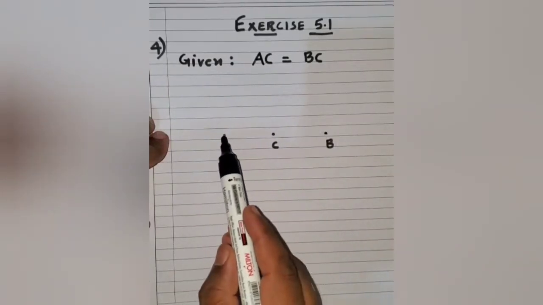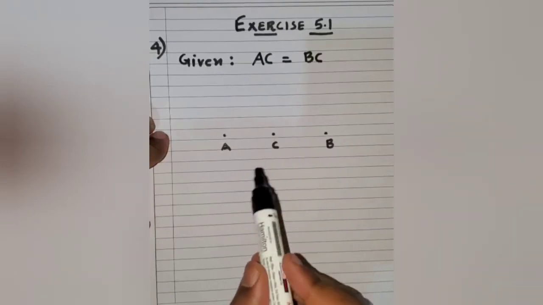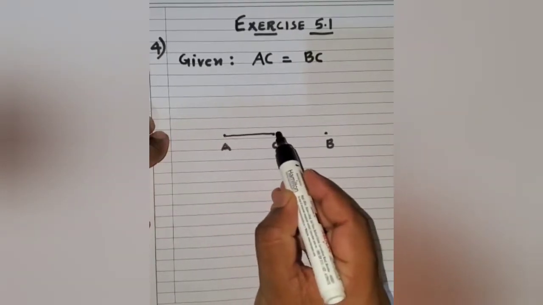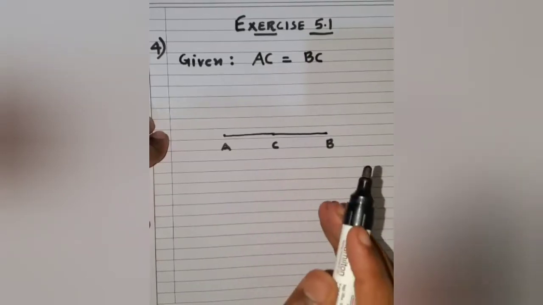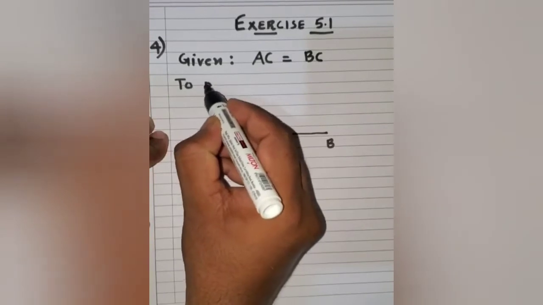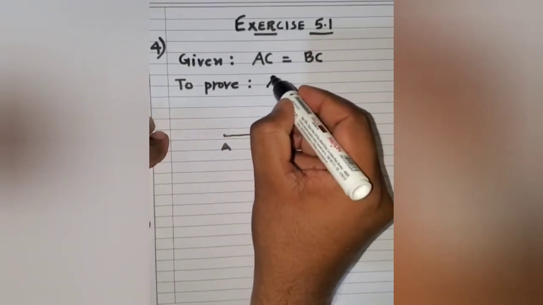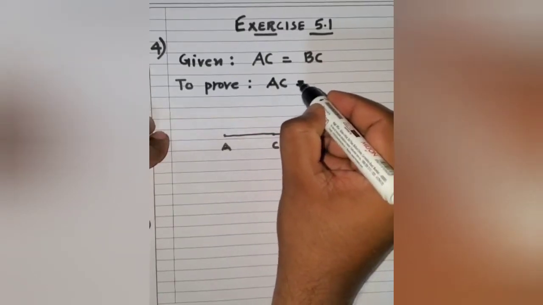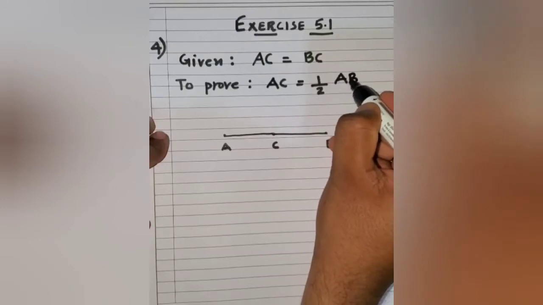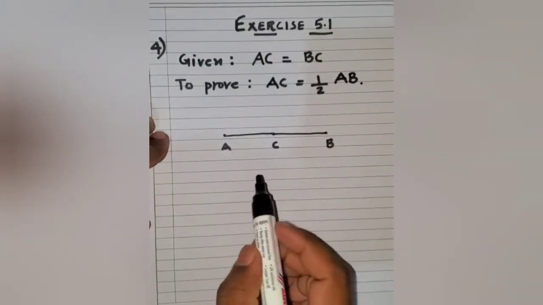So I've got the points A and B, and C is the point between A and B such that AC is equal to BC. Okay, now what am I supposed to prove? I am supposed to prove that AC is equal to half of AB. Okay, now let's get to the solution.